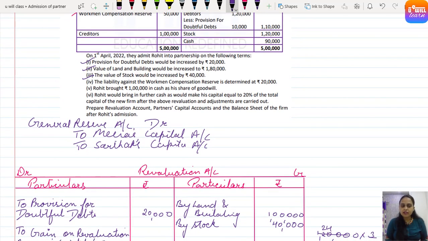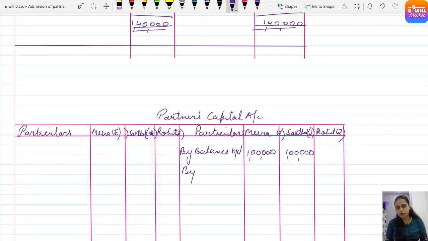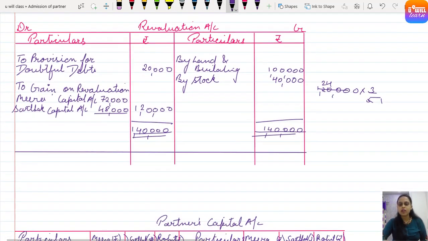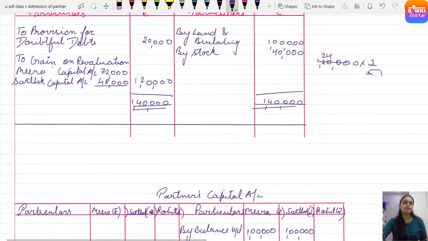So this will be our journal entry, general reserve account debit to Meera's capital account, to Sarthak's capital account. So we have to post in Meera and Sarthak. So by general reserve, right? So by general reserve first of all. Yes, how much amount of general reserve is given in the question? 1,50,000. So we have to distribute 1,50,000 in the ratio 3 is to 2, that is 3 by 5. So 5 threes are 15, 3 threes are 90,000, 60,000. Clear everyone? By general reserve done.